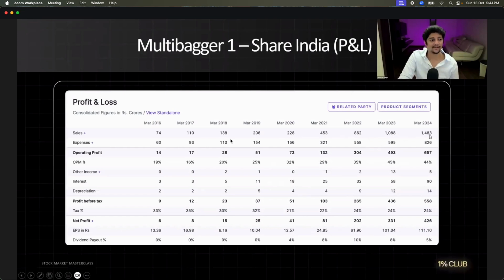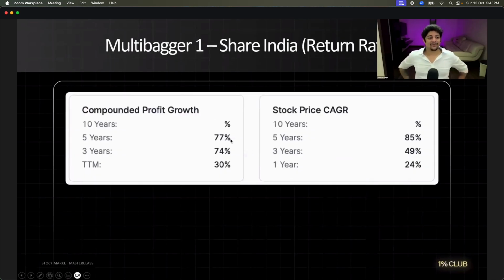Look at this. Good growth? Yes or no? Okay. Operating profit growth? Yes or no? Superb. Net profit 6, 8, 15, 25, 41, 81, 202, 331, 426. Mad growth? Superb. Okay. Last 5 years, stock price CAGR was 85%. It almost doubled your money every year. Last 3 years was 50% returns. Is this good or is this bad?